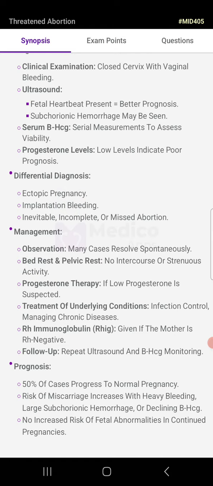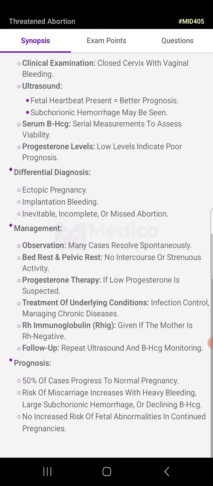Management: observation. Many cases resolve spontaneously. Bed rest and pelvic rest, no intercourse or strenuous activity. Progesterone therapy if low progesterone is suspected. Treatment of underlying conditions like infection control, managing chronic disease. Rh immunoglobulin given if the mother is Rh negative. Follow up: repeat ultrasound and beta HCG monitoring.